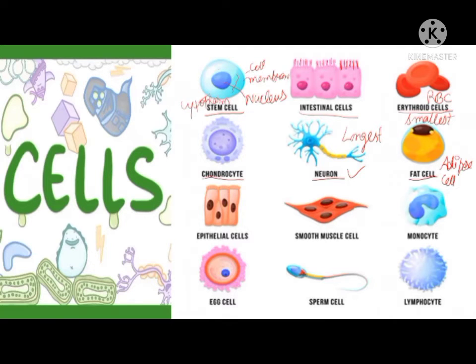RBC is the smallest cell of the human body and is circular in shape. One special fact about RBC is that when they are formed, the nucleus is present, but after some time they lose the nucleus. We will discuss later why the nucleus degenerates.